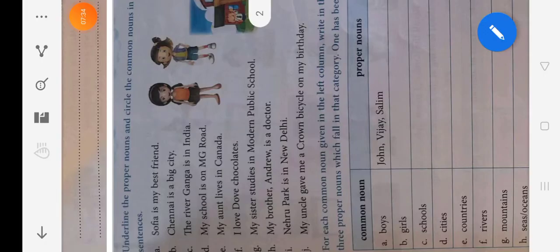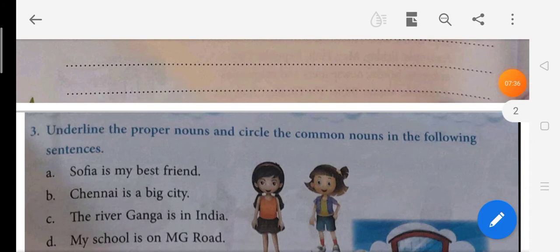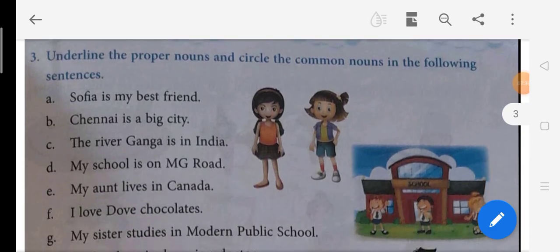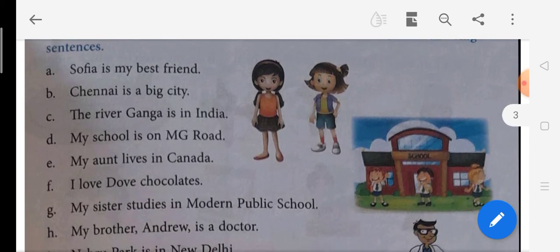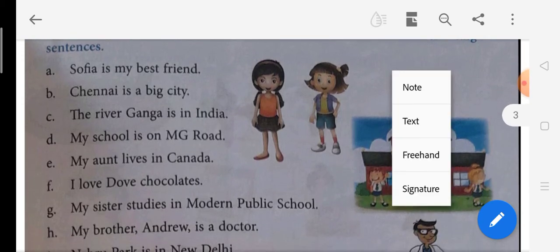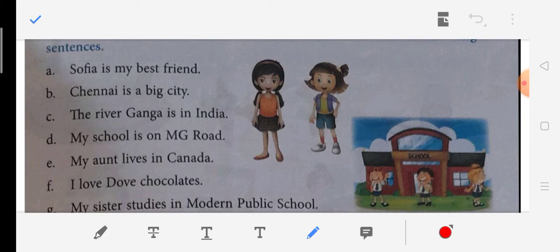Fine. Then we come to the next page, which we were doing. We started with this one, isn't it? We were doing this: underline the proper nouns and circle the common nouns. Now here we have Sophia, a proper noun, so underline it, and friend is a common noun.